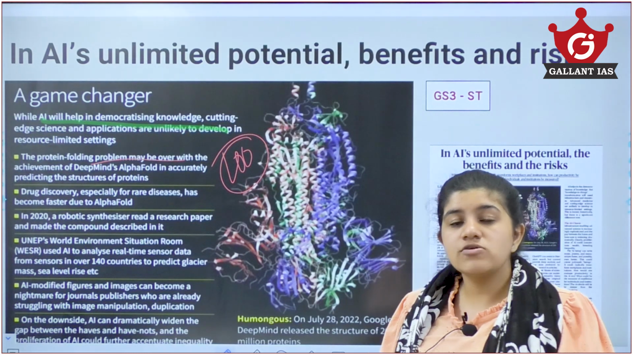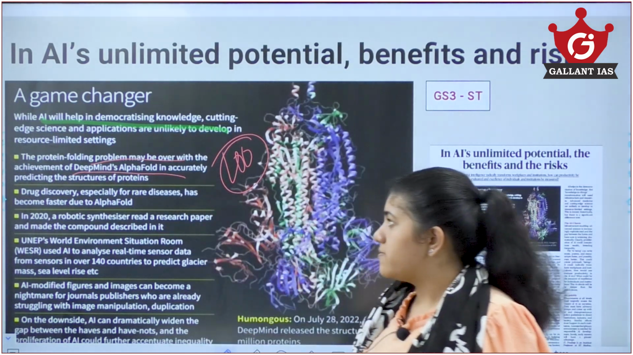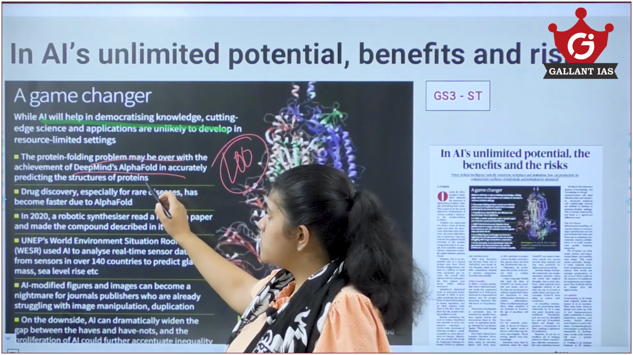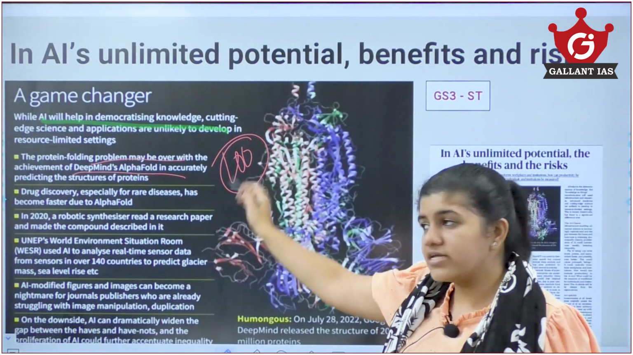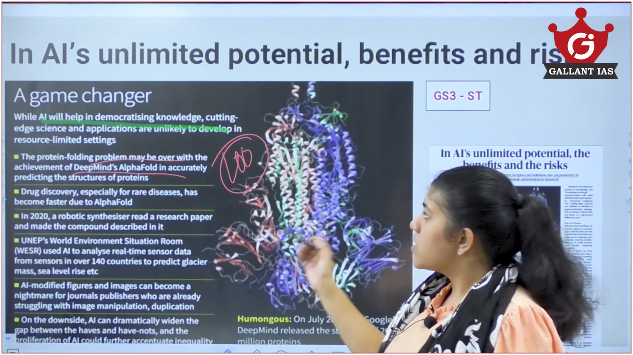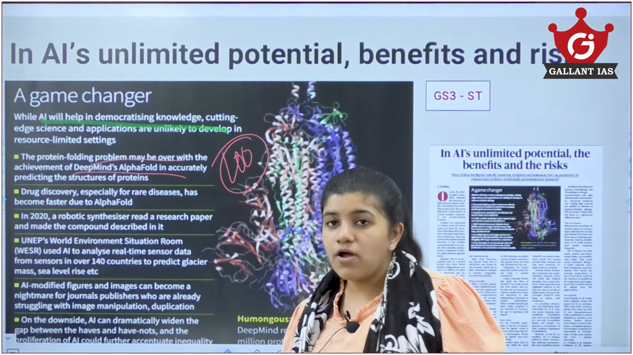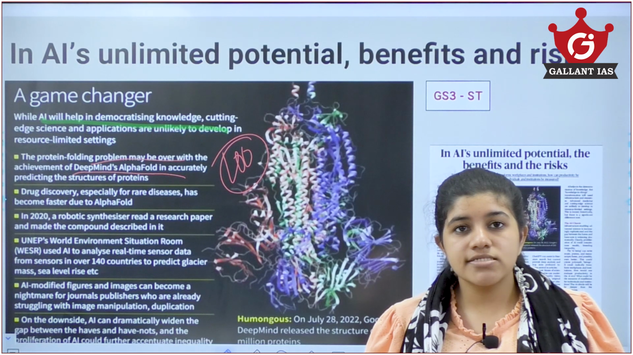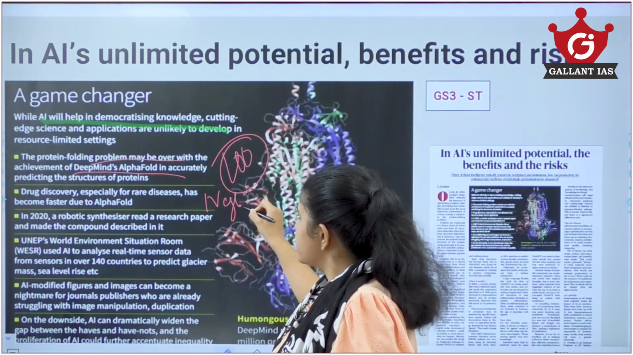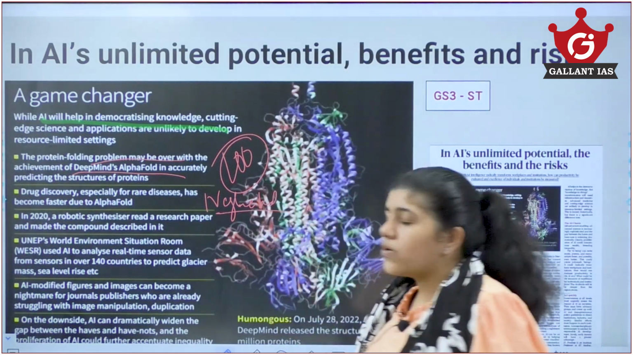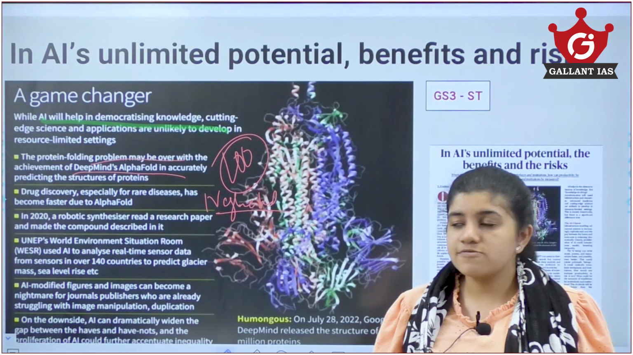Protein folding problem. This was actually solved by AI, by DeepMind's AlphaFold. This solved the protein folding problem, not in India, but in the world. Now, because of identifying a lot of protein folding, we can actually create drugs according to it. Many diseases won't go neglected, and we can potentially create drugs for these rare diseases and cure diseases much faster.